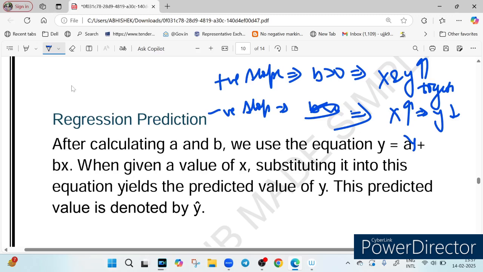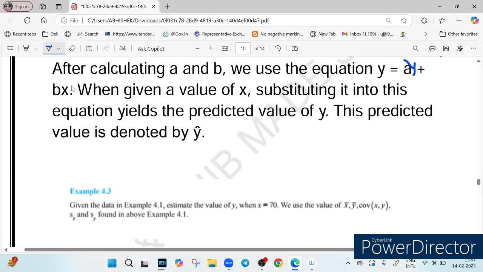Now imagine you are a branch manager and you want to predict next month's loan disbursement based on past data. How do you do that? You can do it using regression analysis. Let me explain. Imagine you are a branch manager and you want to predict the next month loan disbursement based on past data. So you use regression analysis.